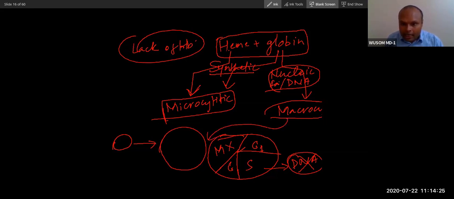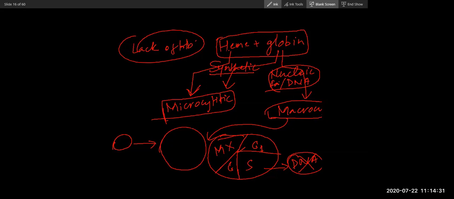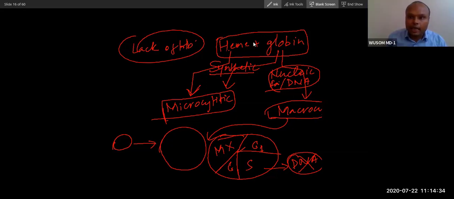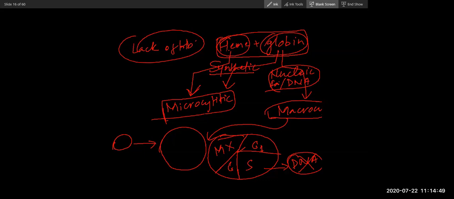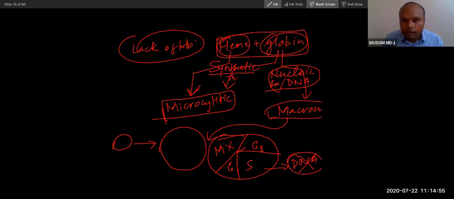Did you understand the mechanism of macrocytic and microcytic anemia? Could you please go over it again? Microcytic anemia will happen if there is any defect in heme synthesis, or if there is a mutation in the globin chain. All other processes are normal, but the globin chain has a mutation. For example, in thalassemia, there is a mutation in the globin chain, either alpha or beta. In both conditions you will see microcytic anemia.